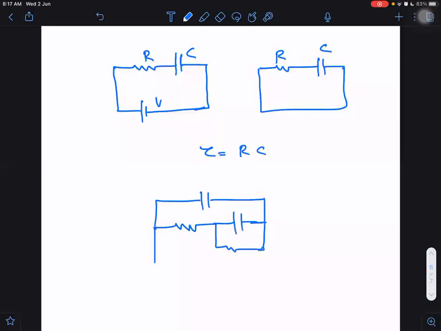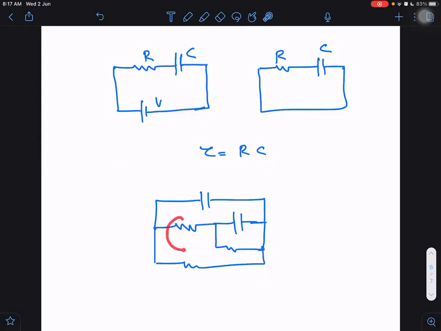Can I say this resistance is in parallel with this? I cannot say anything, right? It is neither in parallel nor in series.